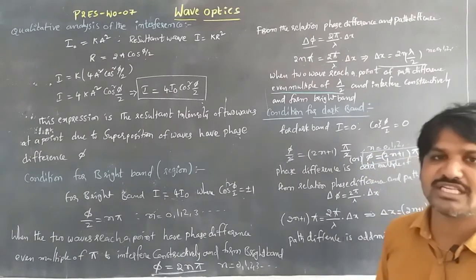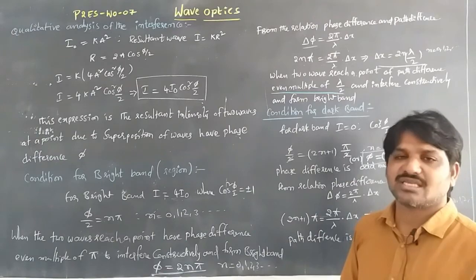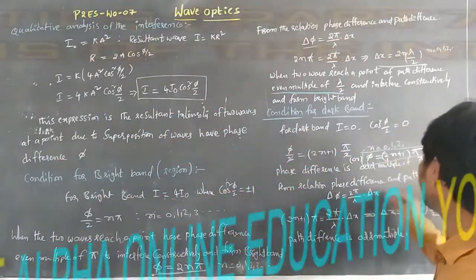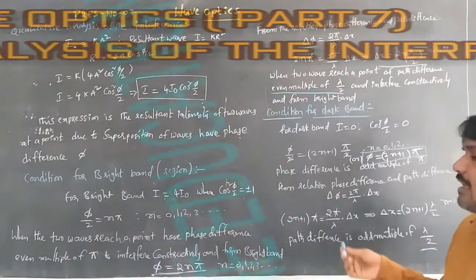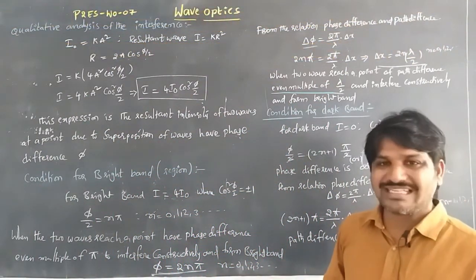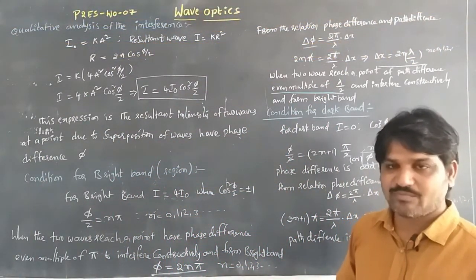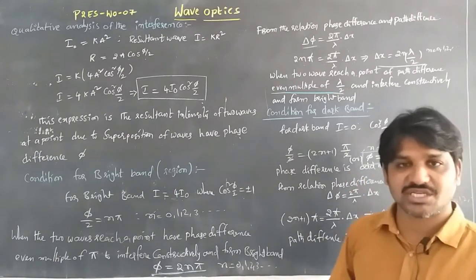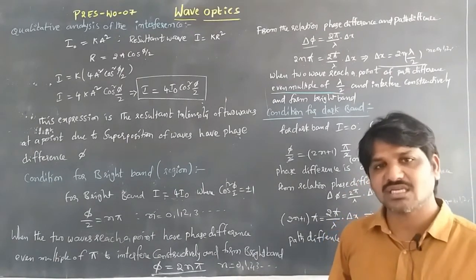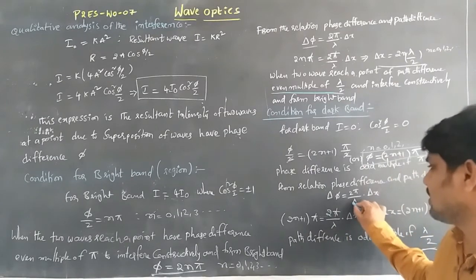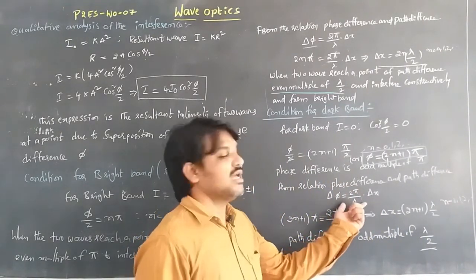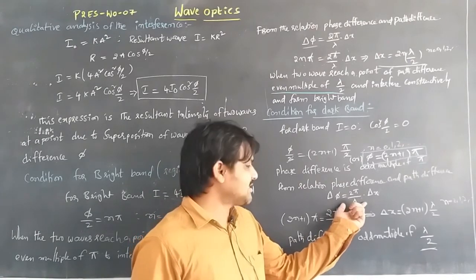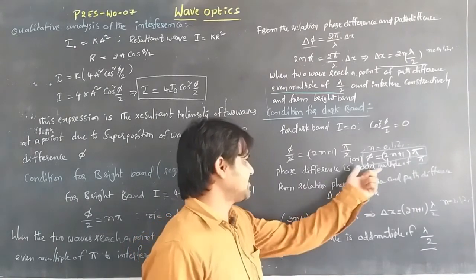Whenever the two waves meet at a point with a phase difference of an odd multiple of pi, they interfere destructively and dark bands are produced. From the relation delta phi is equal to 2 pi by lambda into delta x, between the path difference and phase difference, we substitute this equation.